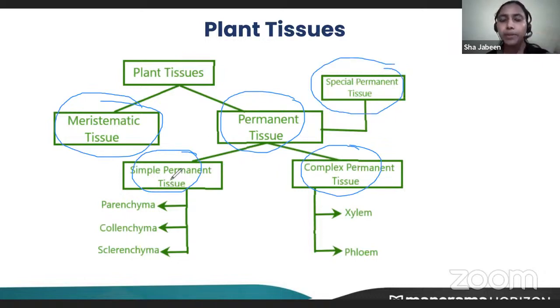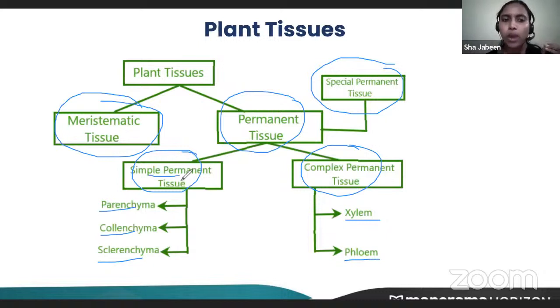Simple permanent tissues are again divided into parenchyma, collenchyma and sclerenchyma. Complex permanent tissue is divided into two: xylem and phloem. Similarly, you can note down that special permanent tissues include epidermis, stomata or cork cells. These are all special permanent tissues.